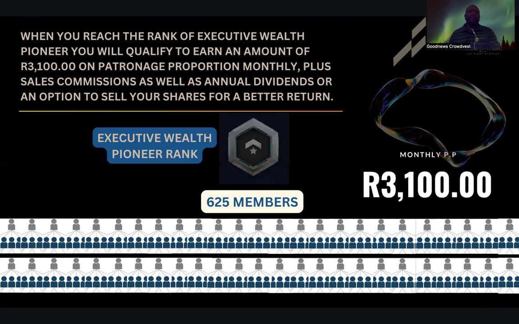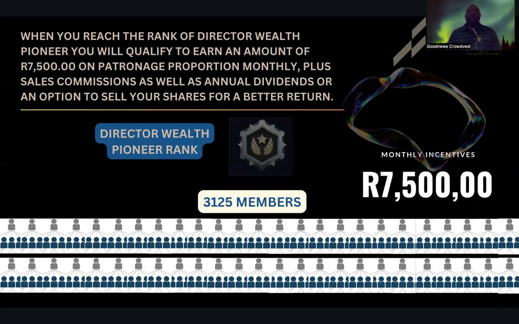And then the next part, it's the 625 members. You get 3,100 every single month. And then the last one is 3,125. Look, we are keeping this at 5 because we don't want people to think this thing is a pyramid. So once you reach this rank, you get 7,500 rand a month.